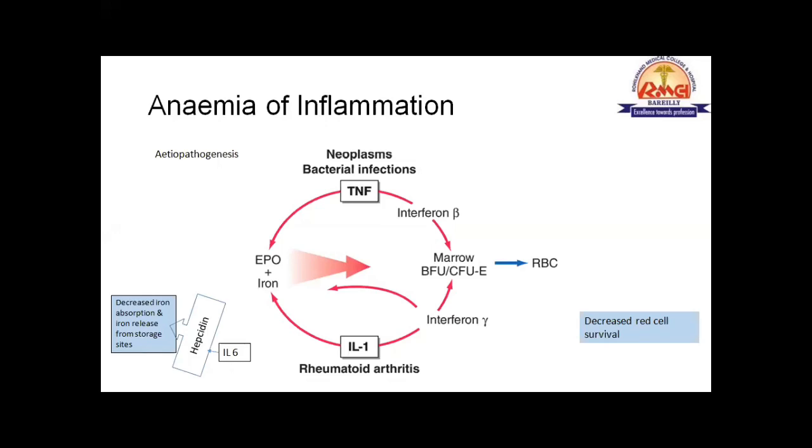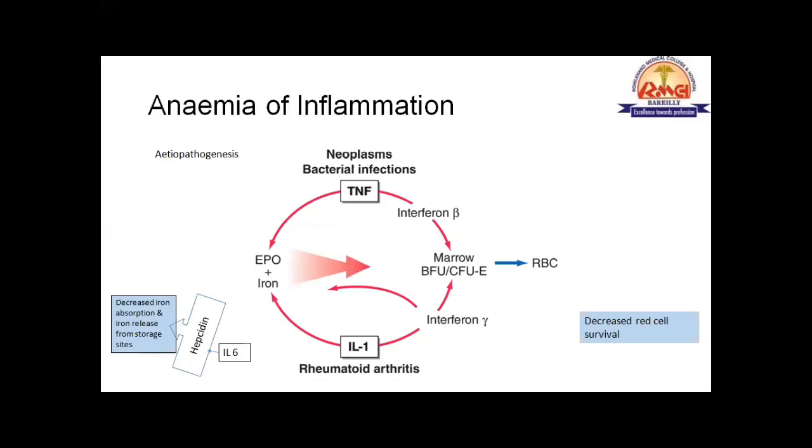There are a few conditions. In fact, in every inflammatory condition, IL-6, that is interleukin 6, rises. What does interleukin 6 do? In the iron cycle, we have read about the role of hepcidin. Hepcidin is a sort of hormone. It is secreted from the liver, then it goes and inhibits the ferroportin, which is responsible for iron absorption from intestinal cells, the brush border epithelium, at the basolateral membrane.